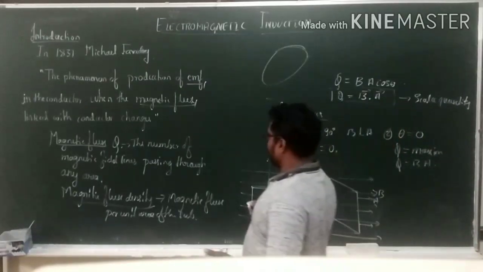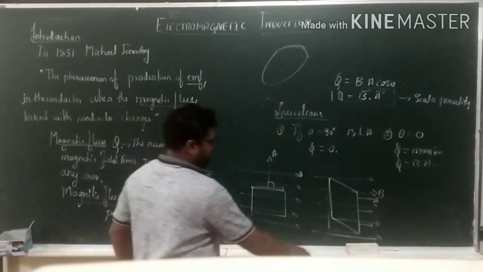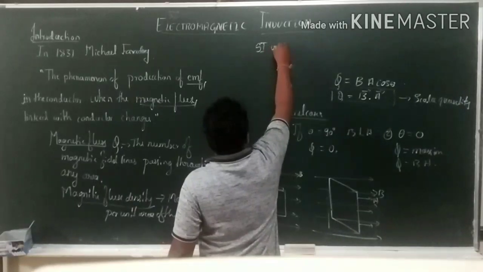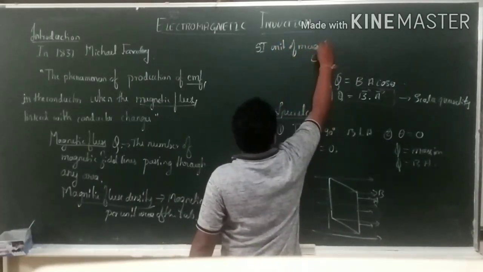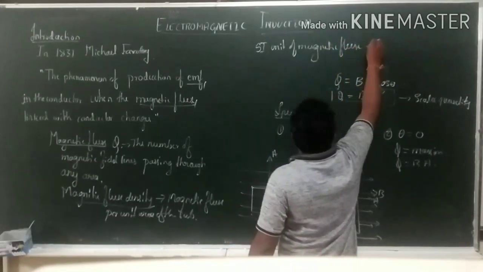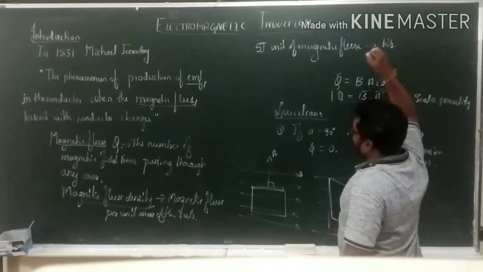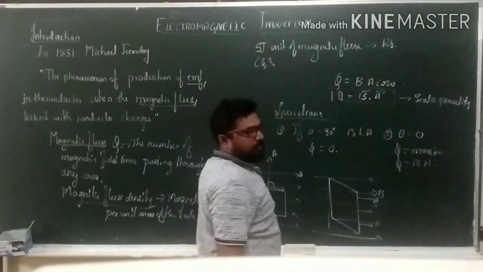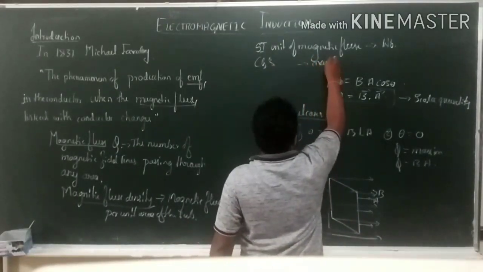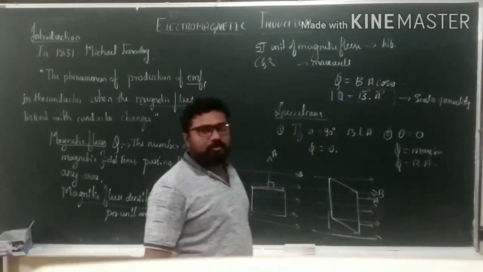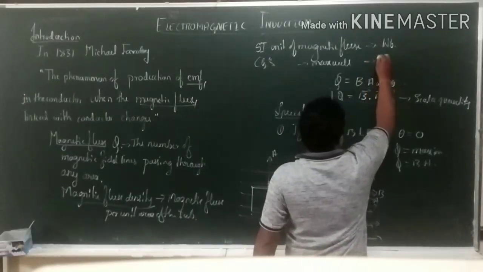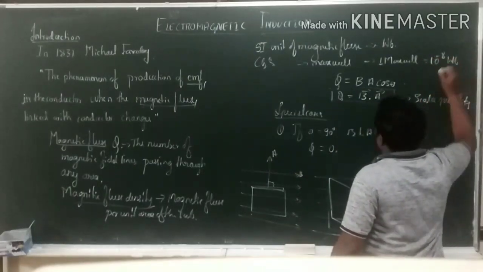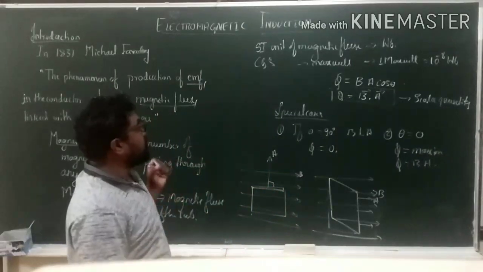So the SI unit of magnetic flux is Weber. In the CGS system, the unit of magnetic flux is Maxwell, or else you can say 1 Maxwell is equal to 10 to the power minus 8 Weber. This is the CGS unit of magnetic flux.